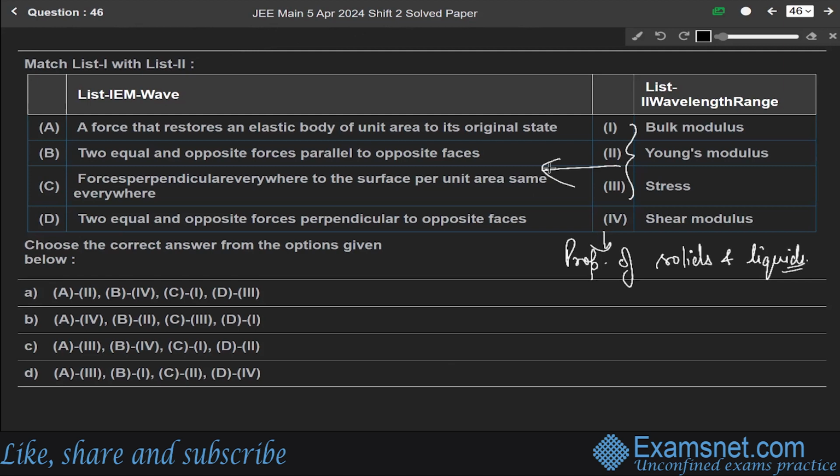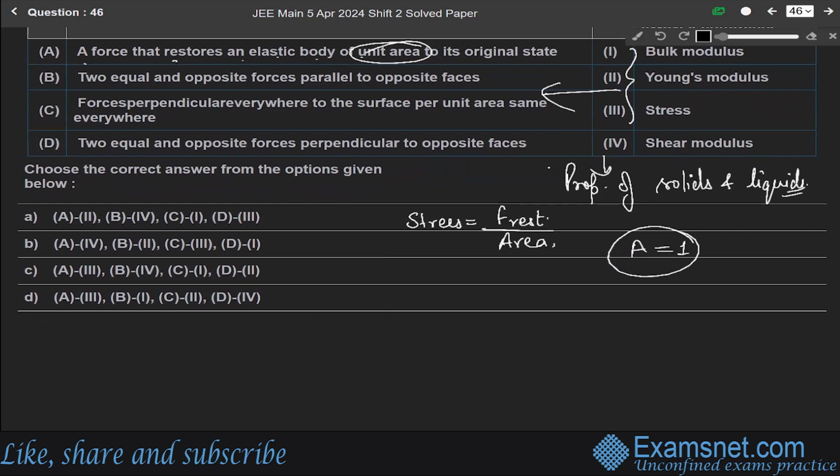Now, at first, we are given a force that restores an elastic body of unit area to its original state. Since we know that stress equals restoring force over area, if we put area as one unit area, we get stress equals restoring force.